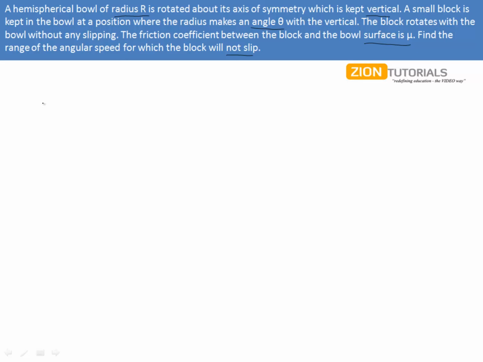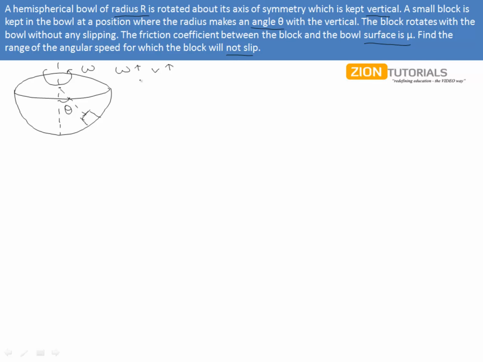So let us first understand this problem in which we are having a bowl like this of radius capital R, which is actually moving with an angular velocity or angular speed of omega, in which we are having a block whose radius is actually making an angle theta with the vertical. And now we can say that if this omega of this block is going to increase, then its velocity is going to increase.